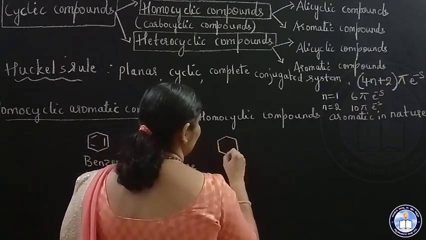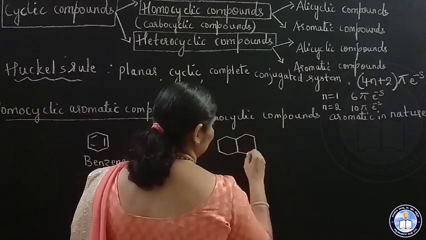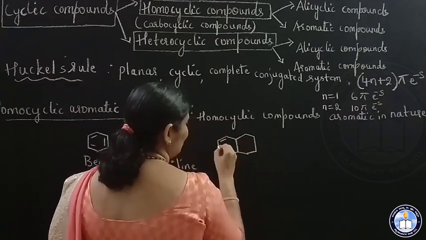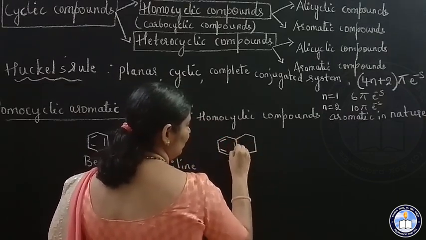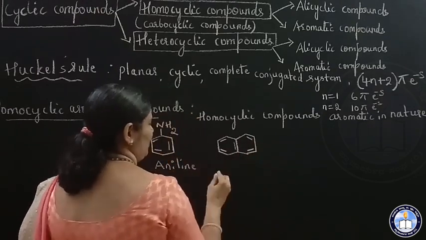Two fused benzene rings is naphthalene, with double bond, single bond, alternating.